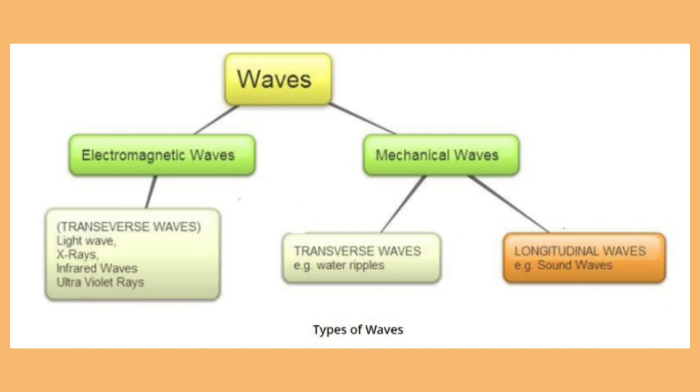In mechanical waves, we have two different categories. The first one is transverse waves, for example, water ripples. And the second one is longitudinal waves, for example, sound waves. Sound cannot travel through a vacuum as it always needs a medium to propagate. A vacuum contains no air, hence no particles can propagate sound.